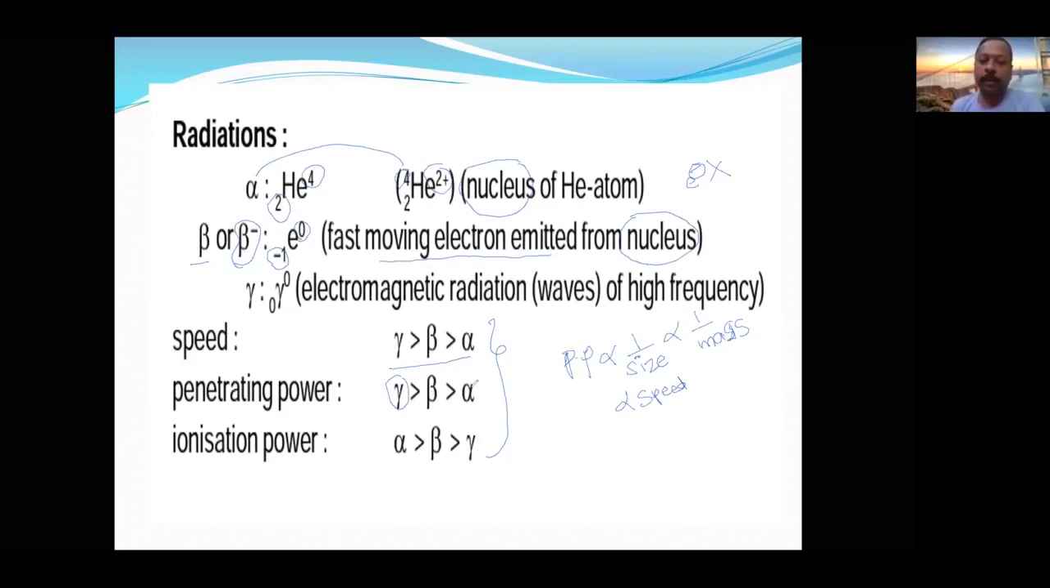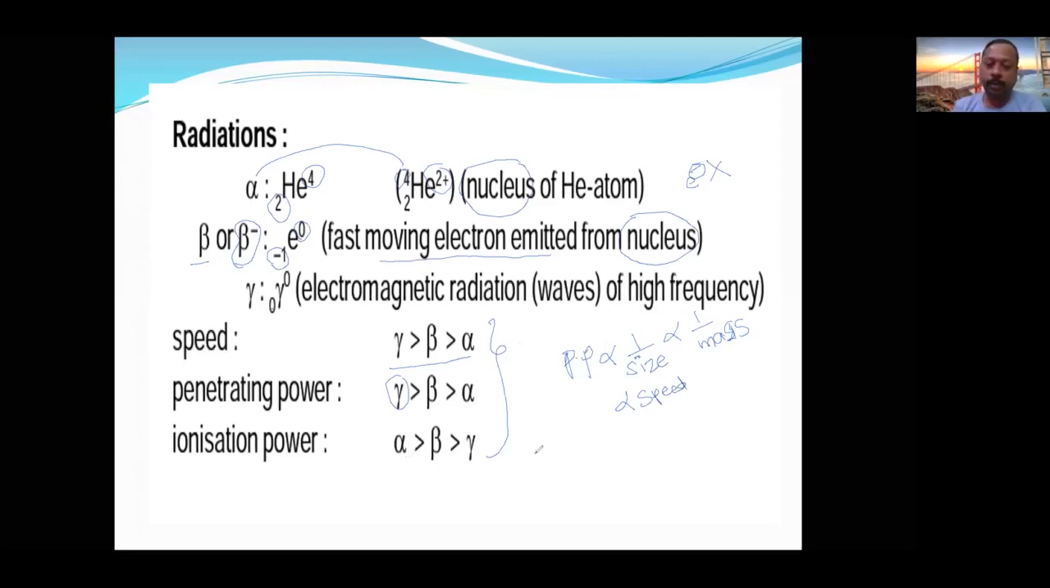Now all these factors are favorable to gamma, because gamma mass is 0 and there is no size, as it is not a physical particle. Actually, we should say gamma rays only. We can say alpha particle, we can say beta particle, but we cannot say gamma particle, because gamma has no mass. It is only a form of energy.